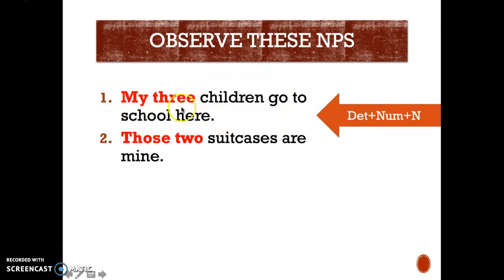And then we are looking at a new kind of modifier, which is the so-called numerals, right? So numerals simply refer to numbers, okay? Like 3, 2, and in English the right order is you put the determiner first and then numerals come afterwards, okay?